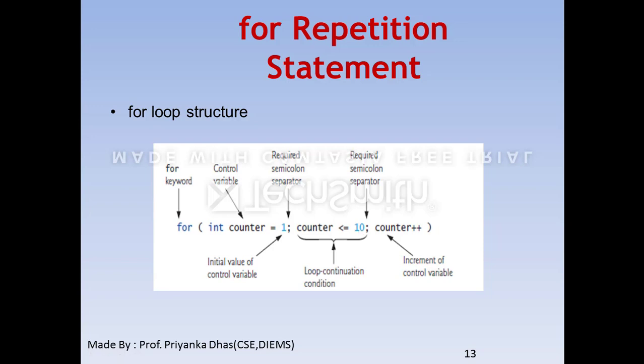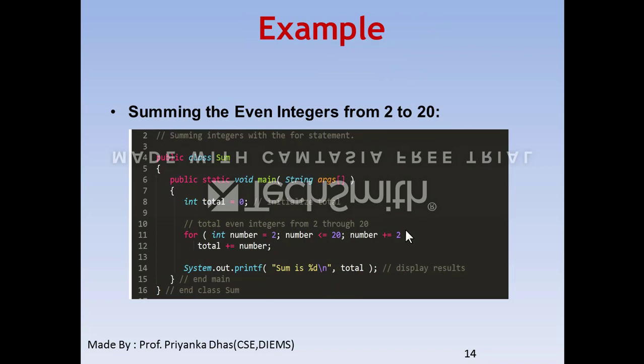After that, once you have initialized the counter variable with 1, you need something which will increment or decrement your control variable. As I am giving the condition that counter is less than or equal to 10, for that purpose I have to give counter++, which increments the control variable. This is the for loop structure: initialization, loop continuation condition, and increment or decrement of the control variable. Now we will see the same for loop with an example.